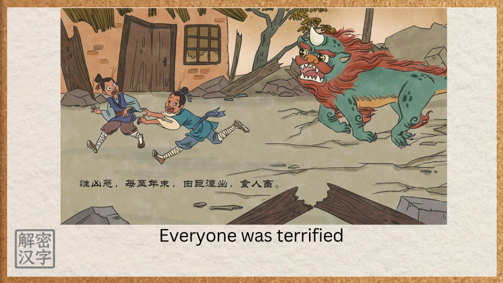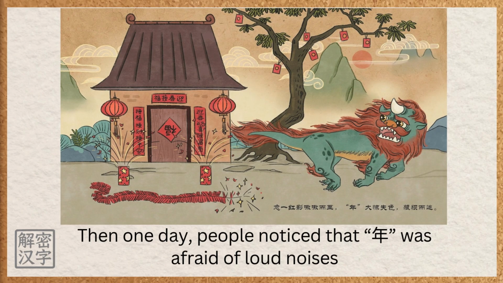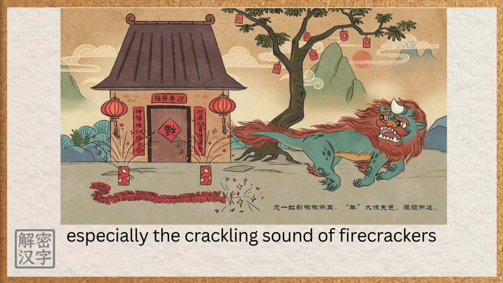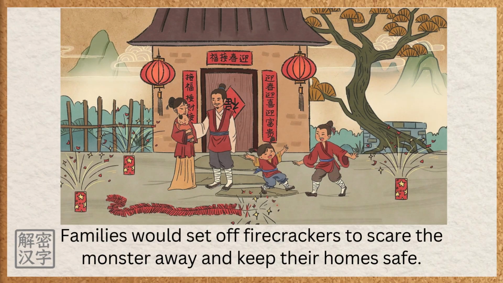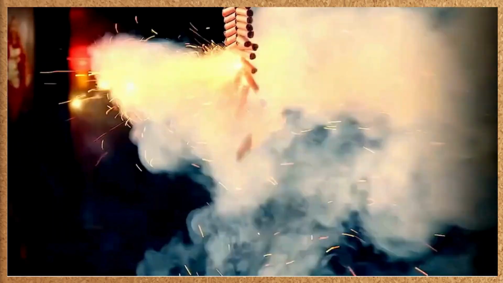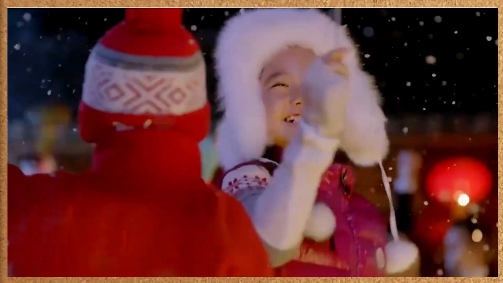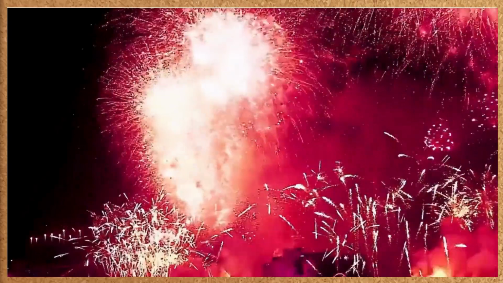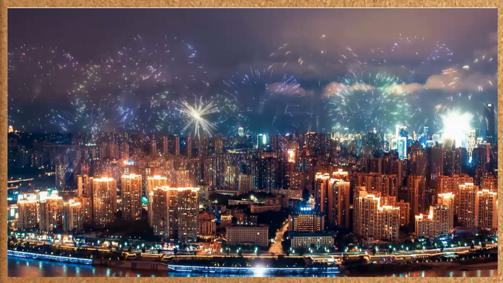Everyone was terrified. Then, one day, people noticed that nián was afraid of loud noises, especially the crackling sound of firecrackers. From then on New Year's Eve, families would set off firecrackers to scare the monster away and keep their homes safe. Over time, lighting firecrackers and fireworks became one of the most iconic customs during Guonian.